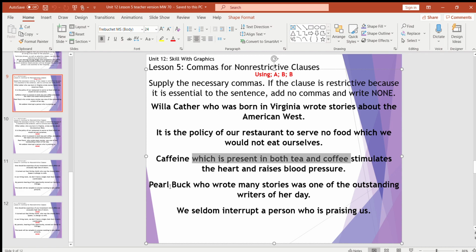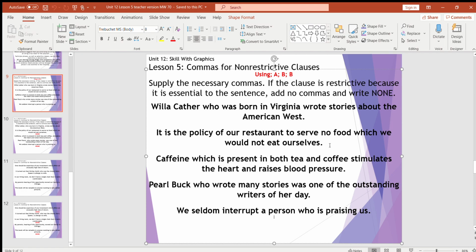Roebuck, who wrote many stories, was one of the outstanding writers of her day. So we've got who wrote many stories. If we take that out of the sentence, we have, Roebuck was one of the outstanding writers of her day. Still makes sense. This is just a little extra information about what she actually wrote. So therefore, it would be non-restrictive. It would still make sense, so it needs commas on both sides.